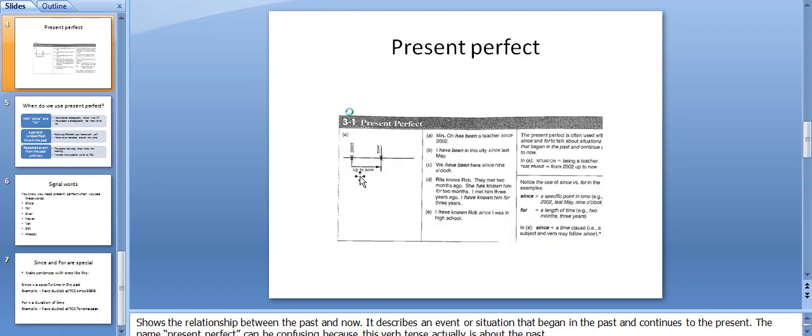To be more specific, the present perfect shows the relationship between the past and now. It describes an event or situation that began in the past and continues to the present. The name present perfect can be confusing because this verb tense actually is about the past, not the present.